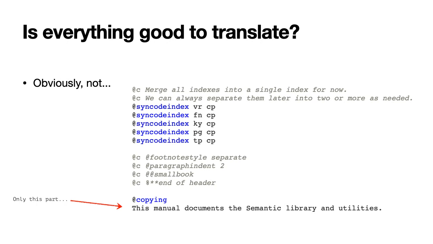When we open TXI files, what do we have? Well, we actually have a lot of things that the translators shouldn't have to translate. Here, we can see that only the very last segment, the very last sentence, should be translated. All those meta things should not be under the translator's eyes.